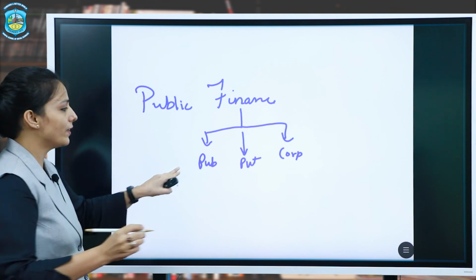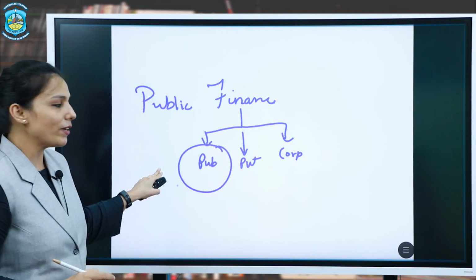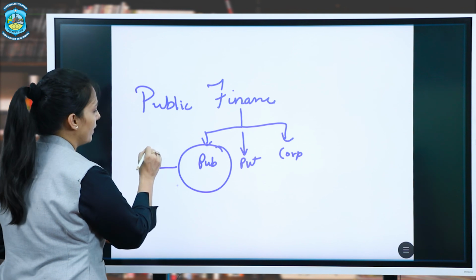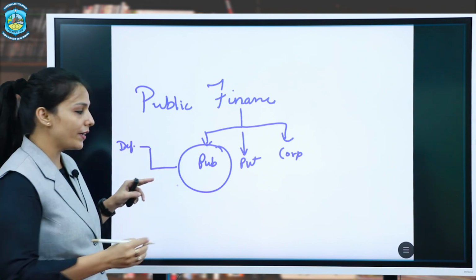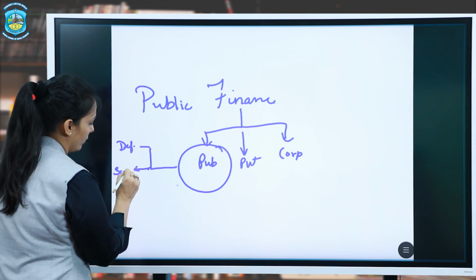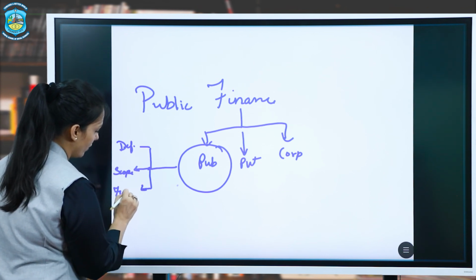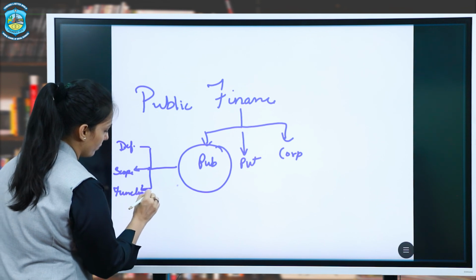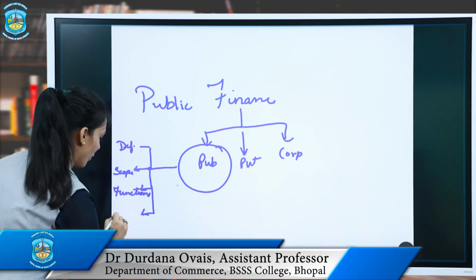We concerned ourselves only with public finance, and in public finance we have studied the definitions, we have studied the scope, we have studied the functions, and lastly we have studied the importance.